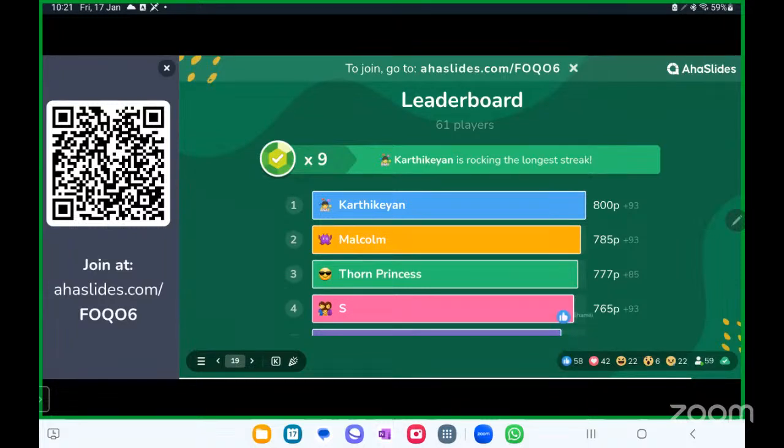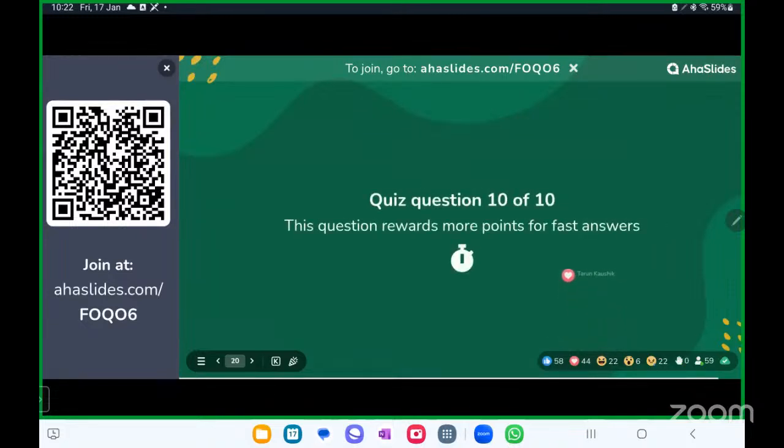Karthikeyan is leading, followed by Malcolm, Thorn Princess, and Soumya Shri. Good. All right. Moving on to the last question. The final question.